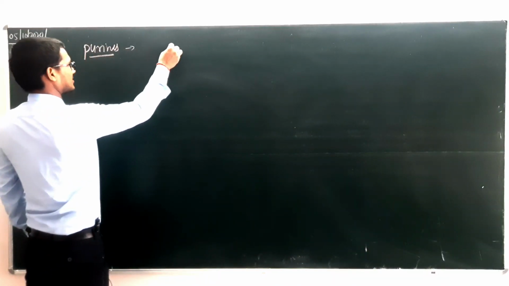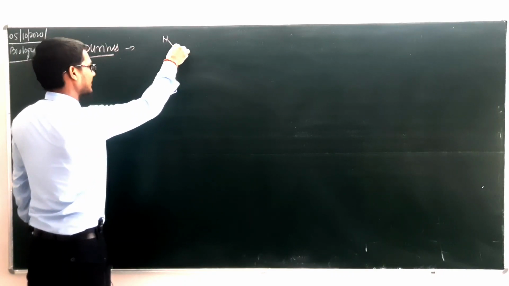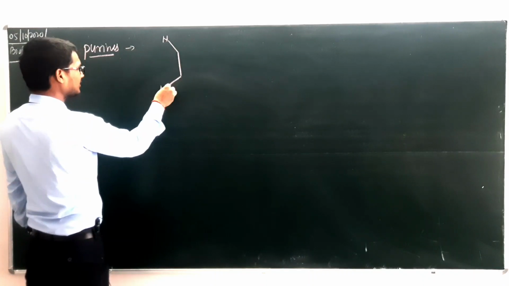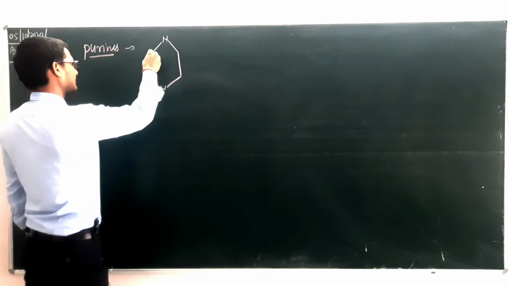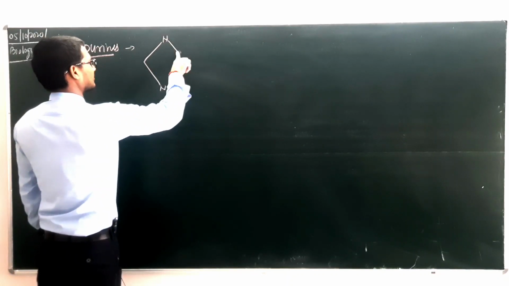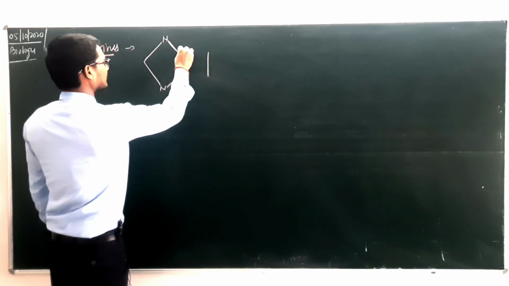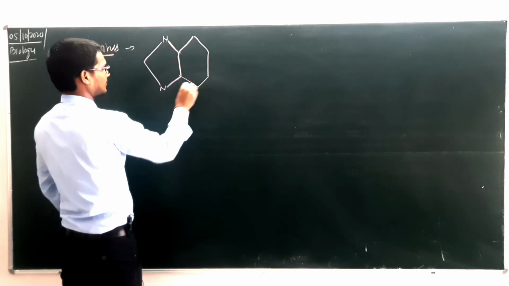So let's make it. There will be here nitrogen, and like this again in the lower position there will be nitrogen. So let's make it here like this. Okay, we will make it like this. There will be another chain that will have total 6 components.